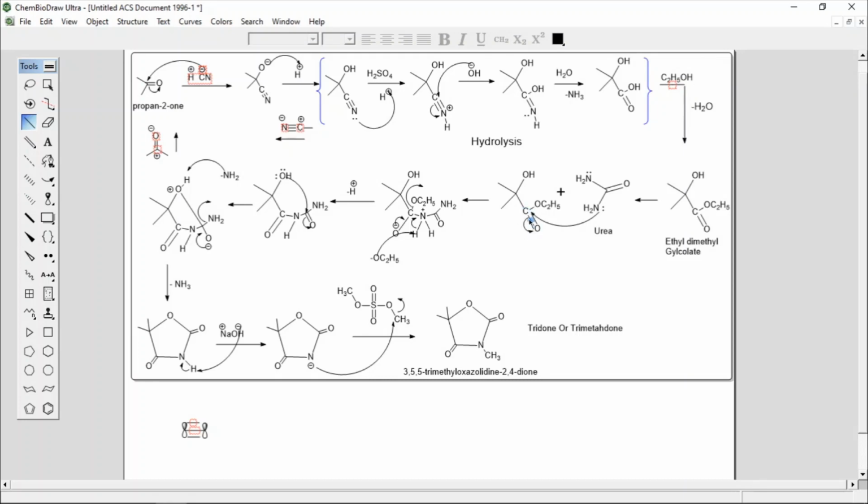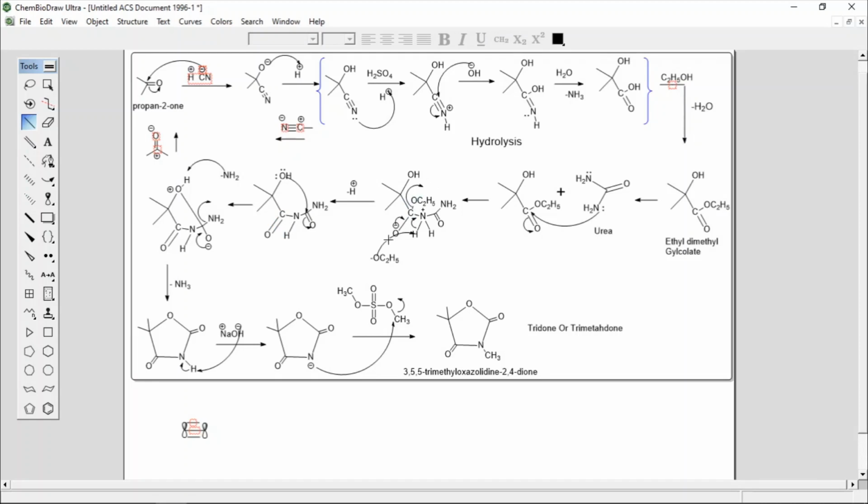It has one sigma bond and one pi bond, so this pi bond will break and the bond pair shifts onto oxygen. This pi bond has two electrons, and the electron pair will shift on oxygen, which we write as a negative charge. So in this structure you have this negative charge. Then this negative charge will delocalize to form a carbon oxygen double bond, and OC2H5 is a leaving group.